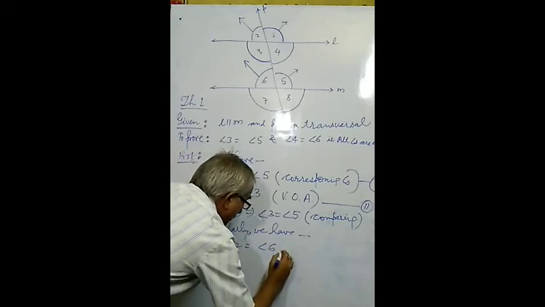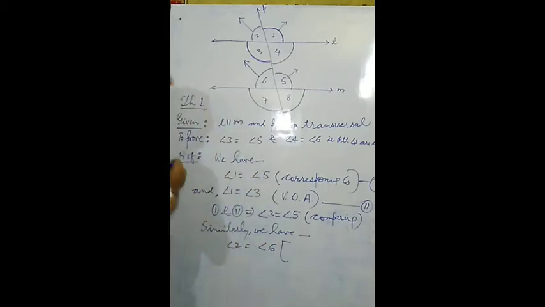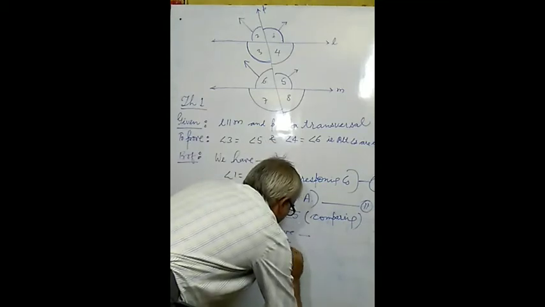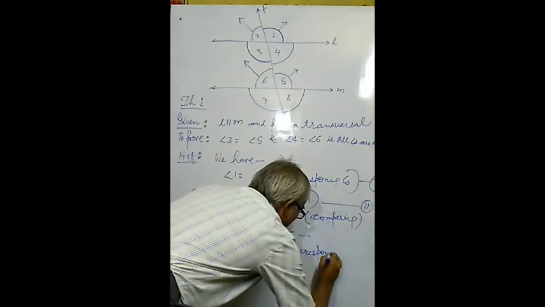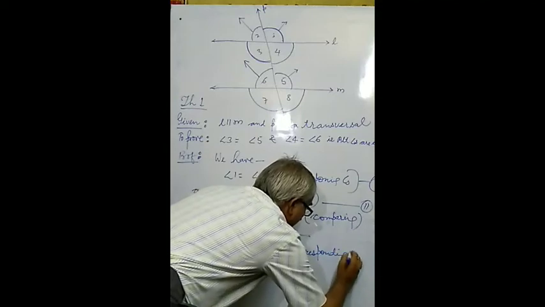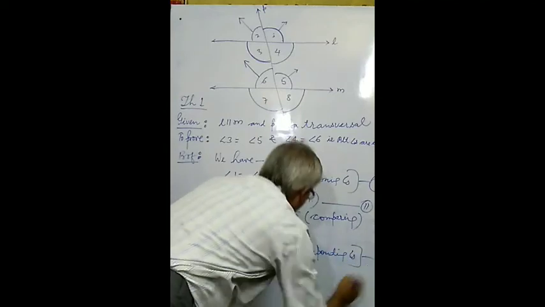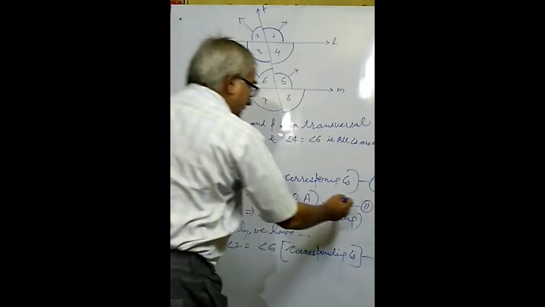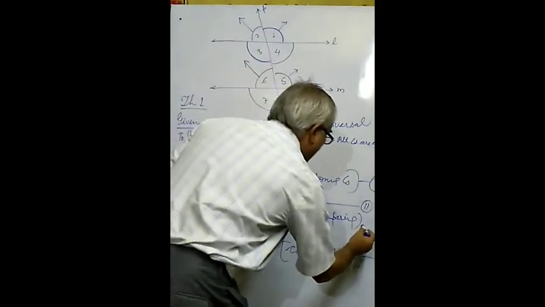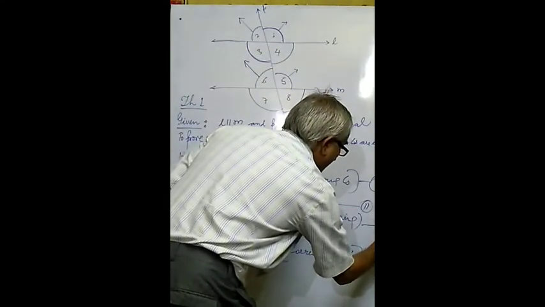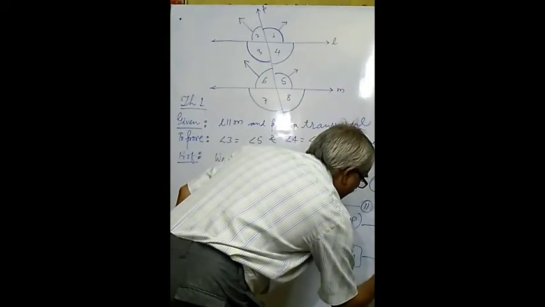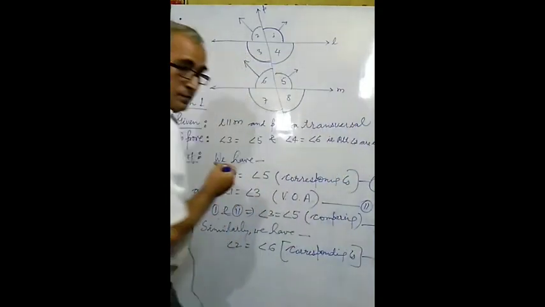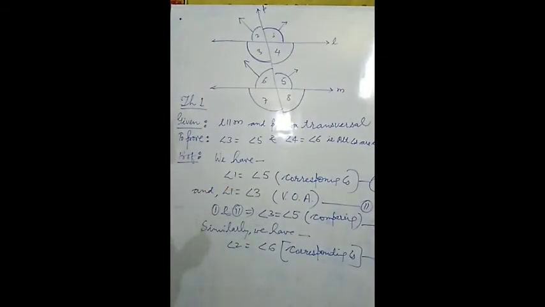And you have to quote the reason: both the angles are corresponding angles. This relation is considered as relation number 3, and this new relation will be considered as relation or equation number 4. You will mark there equation number 4.